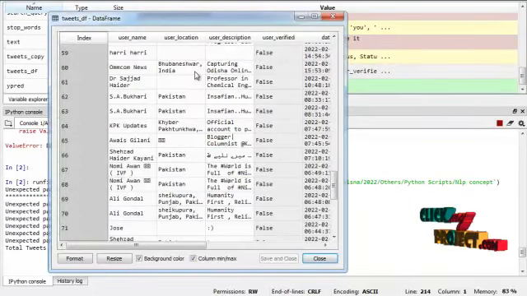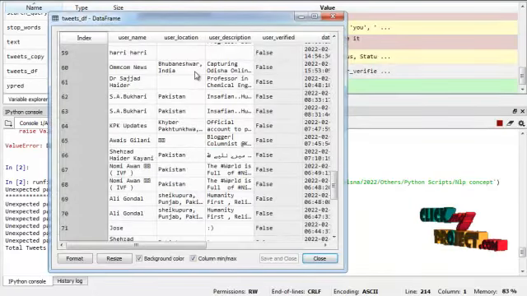This data set collected from Twitter has username, location, description, user verified, date, text, hashtags and source.